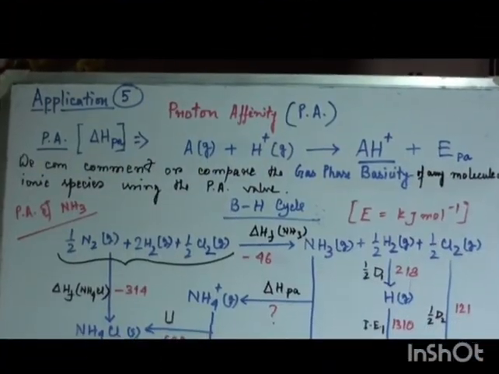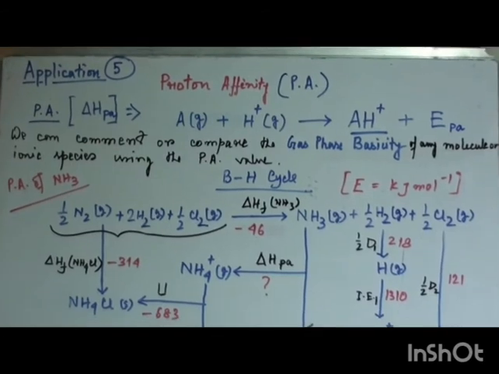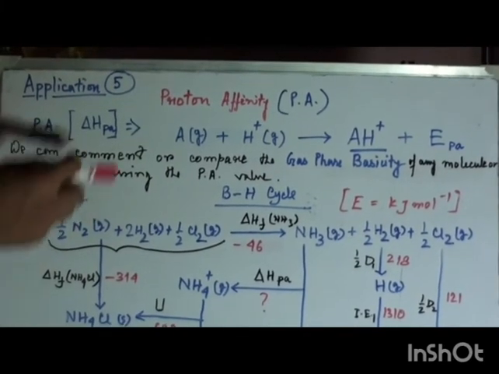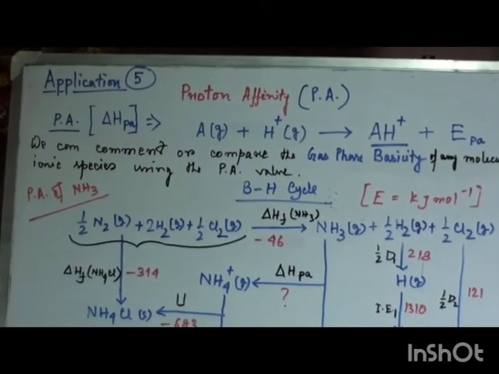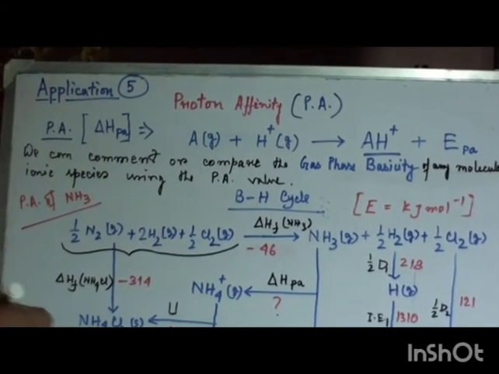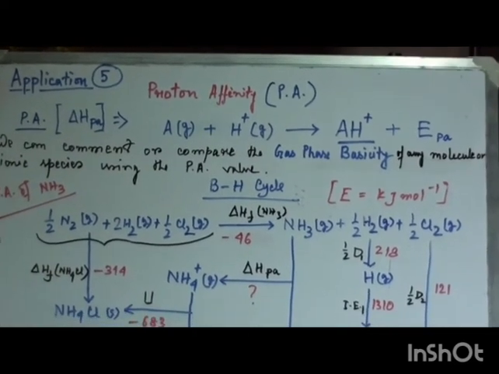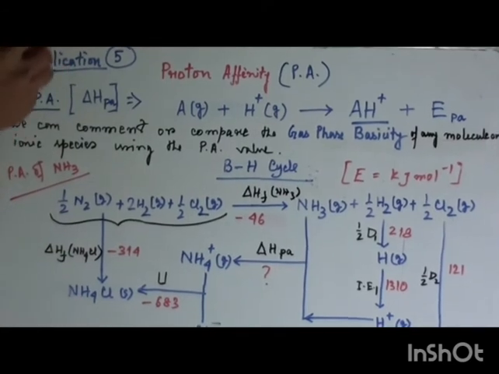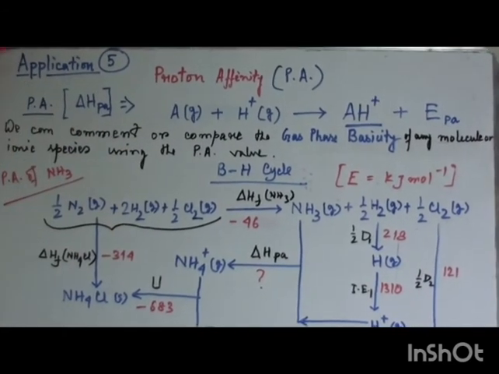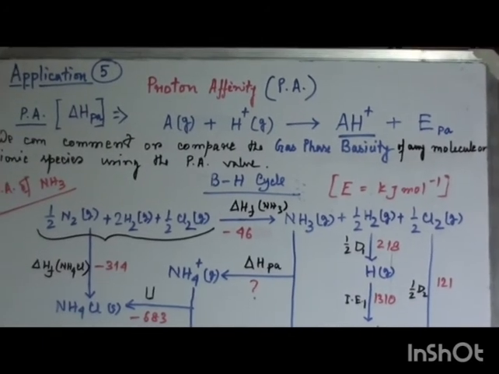Now application number 5. Another important and interesting term, proton affinity, PA. This term is actually related to the gas phase acid base reaction, where the components or reactants are both in gaseous phase. That means the proton is also in gaseous phase, and the other species which accepts the proton, that is called base, is also in gaseous phase.